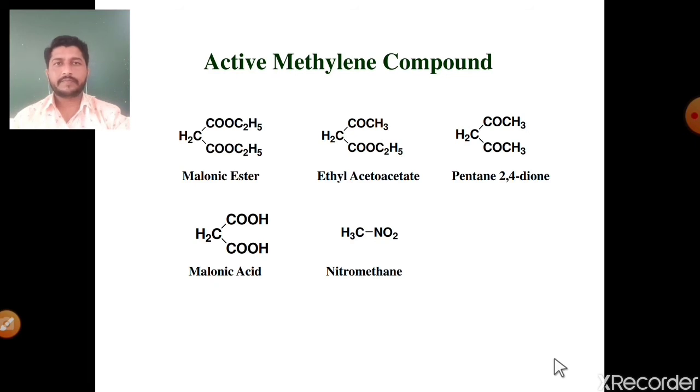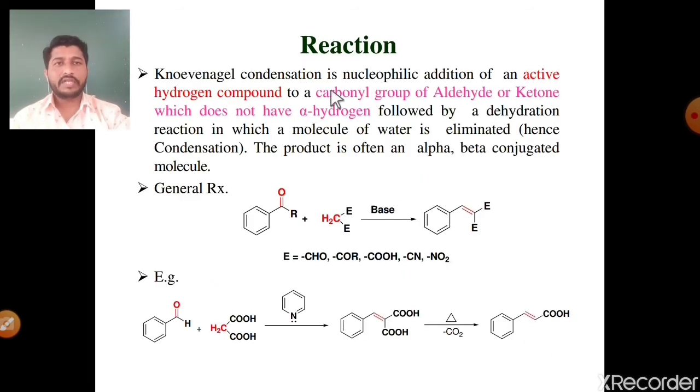Next one, what is the actual Knoevenagel condensation? It is a simple condensation of an aromatic aldehyde or any aldehyde molecule without alpha hydrogen atom in presence of an active methylene compound and a base. It gives finally an alpha beta unsaturated derivative, called the Knoevenagel condensation reaction. See the general reaction: this is a general aldehyde molecule, and this is a general active methylene compound.